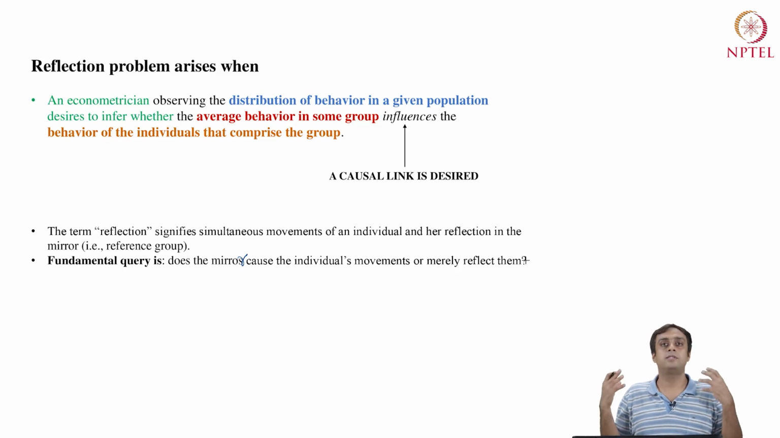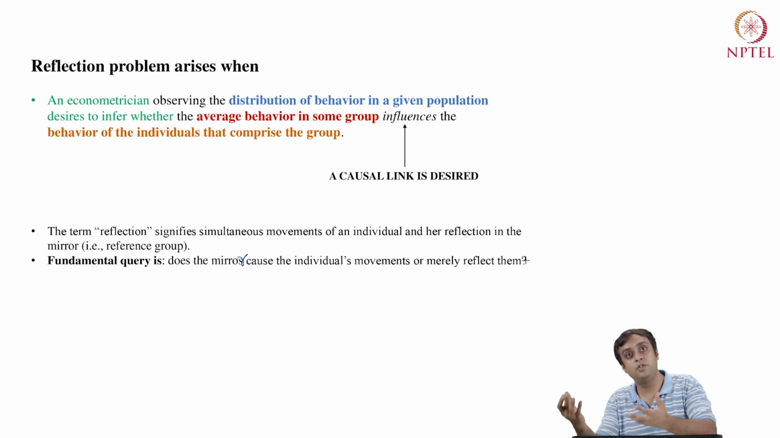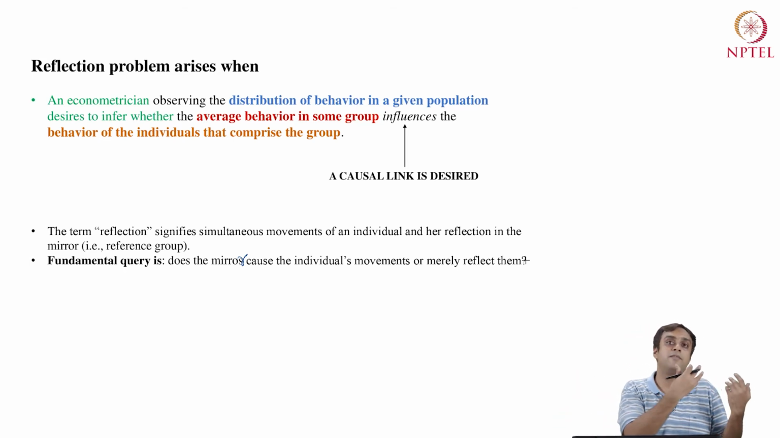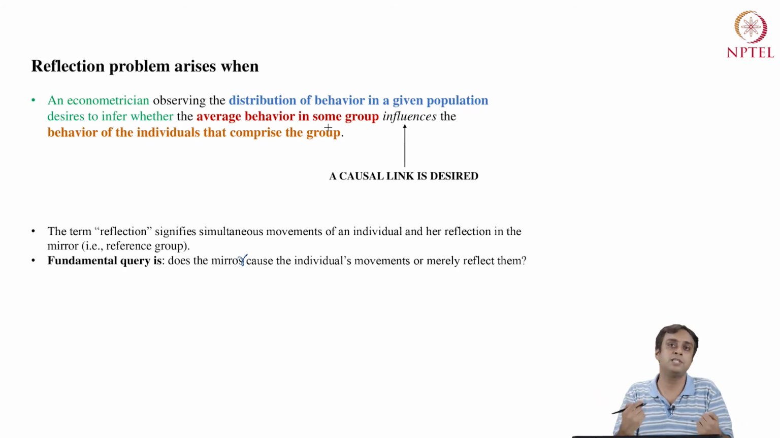So the problem of causality versus correlation is that if we are not careful about which direction the effect has gone, they are simply associations. They could go either way. It could be the mirror causing an individual's movements, or it could be a reflection of the individual's movements, right? So when we are trying to put a causal link where we say, no, the average group behavior is influencing individual decisions, that directional establishment of a link in terms of a quantitative effect is called